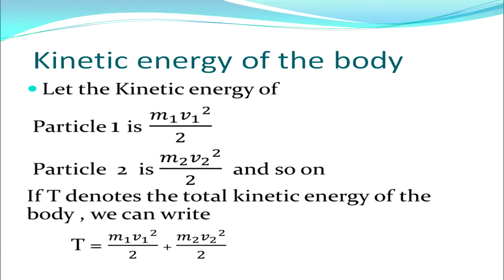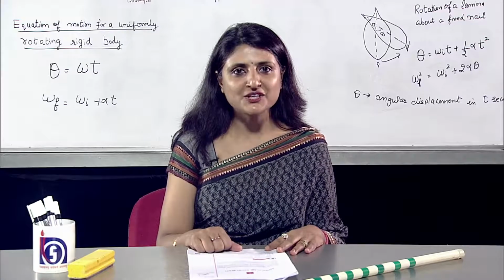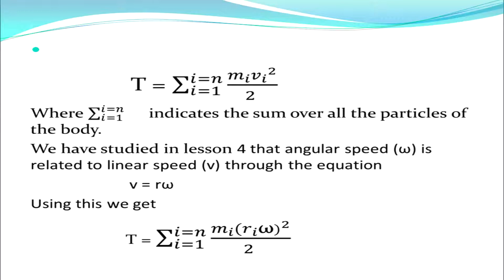Now, let us calculate the kinetic energy of particle 1, which is equal to m1 v1 square by 2, the kinetic energy of particle 2, which is m2 v2 square by 2, and so on. If T denotes the total kinetic energy of the body, then we can write T is equal to m1 v1 square by 2 plus m2 v2 square by 2. This is now equal to summation mi vi square by 2, where i is going from 1 to n particles. Now, this summation indicates the sum over all the particles of the body.